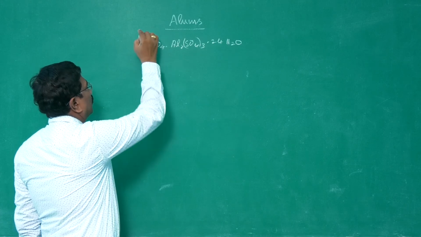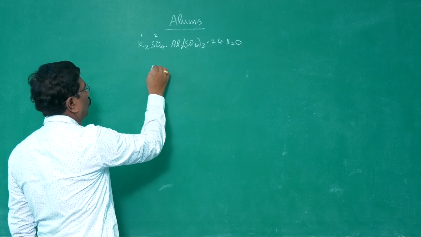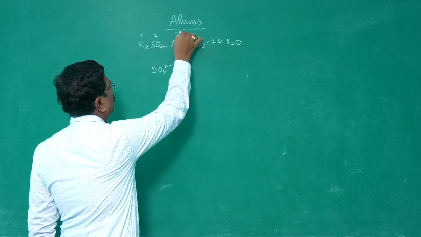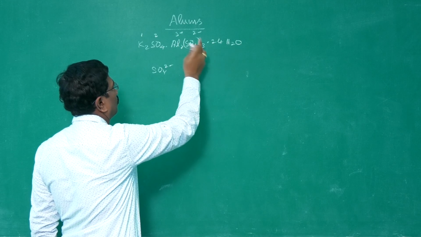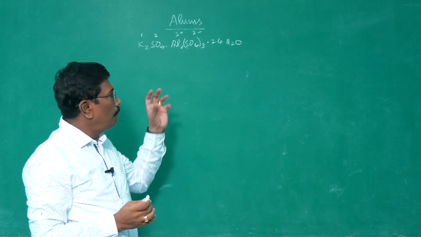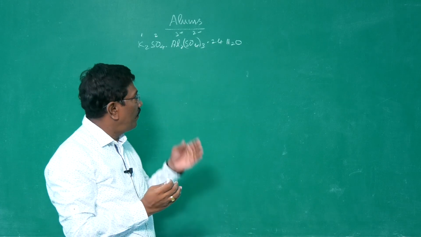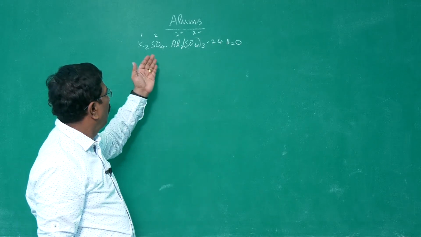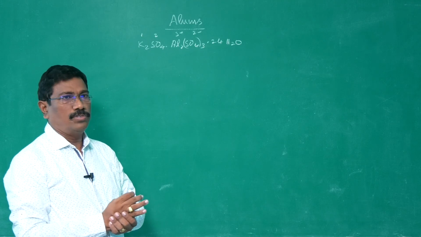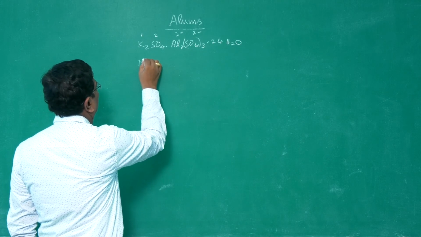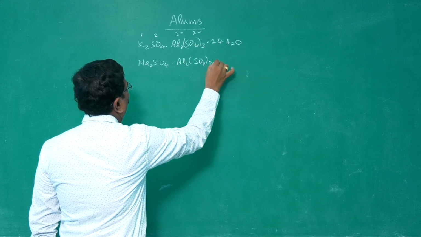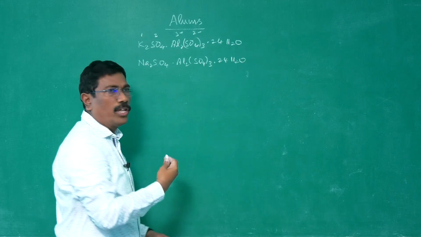The valency of potassium, an alkali metal, is 1, and sulfate radical SO4 is 2 minus, therefore it gets the molecular formula K2SO4. For aluminum, valency 3 plus, sulfate 2 minus, therefore the molecular formula comes like this, Al2(SO4)3. That may be known. But in recent days, not only potash alum, different metals form double salts, and those double salts are said to be alums. We have sodium alum containing sodium sulfate, aluminum sulfate with 24 molecules of water of hydration. It is said to be sodium alum.